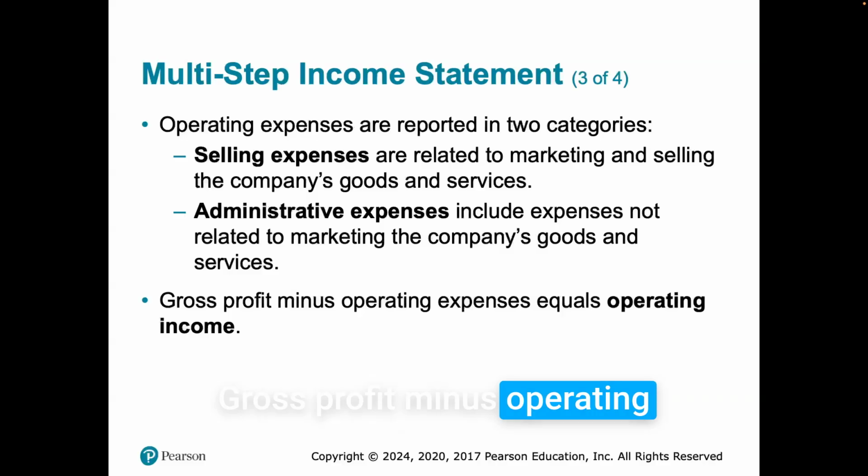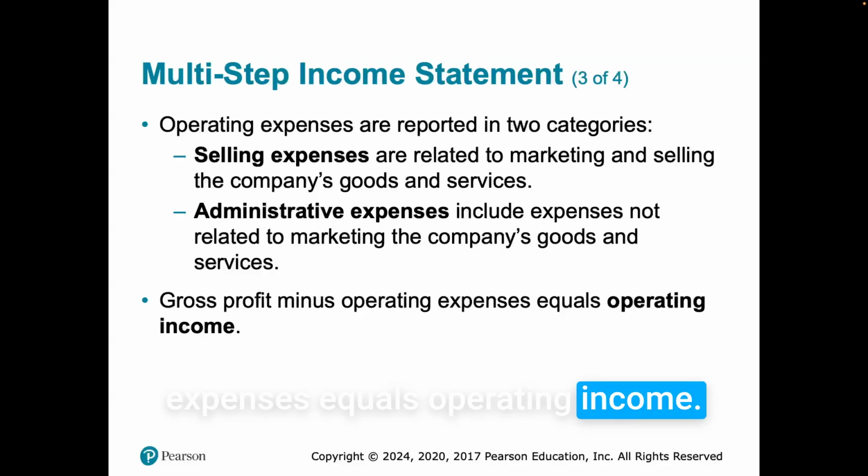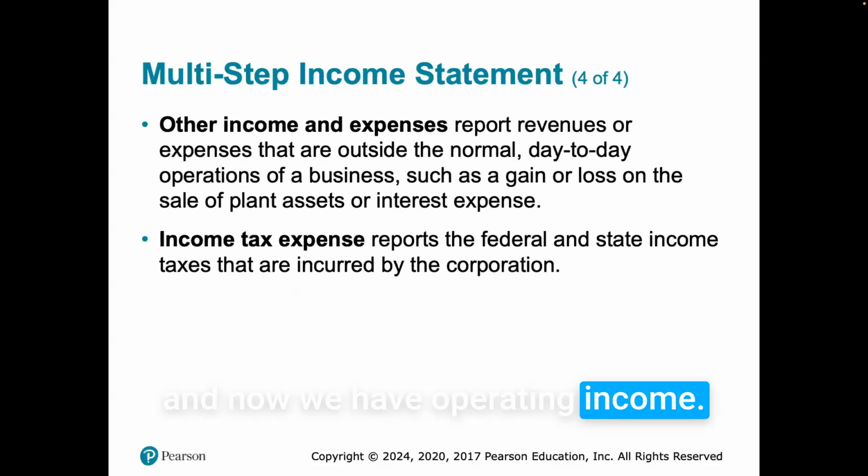Gross profit minus operating expenses equals operating income. So we have to get gross profit, we're going to subtract cost of goods sold. Then we take away operating expenses, and now we have operating income.